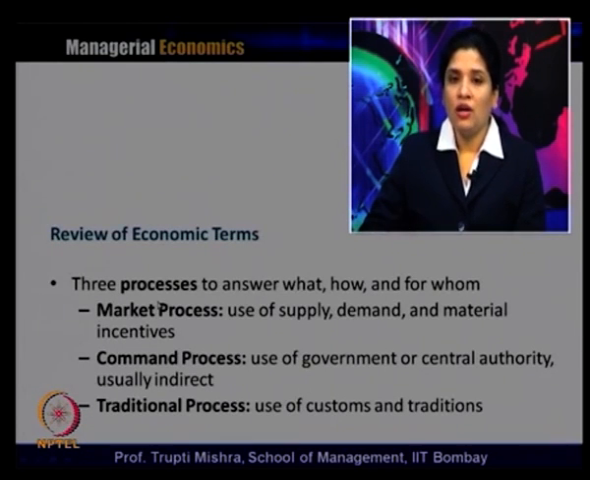Now, there are 3 processes to answer this what, how and for whom. One is the market process. Here generally supply and demand forces and material incentives are used to answer what, how and for whom. In the command process, there is use of government or a central authority, usually an indirect process. And the traditional process is where custom and tradition are used to decide what, how and for whom.